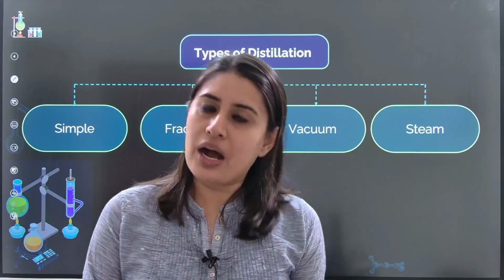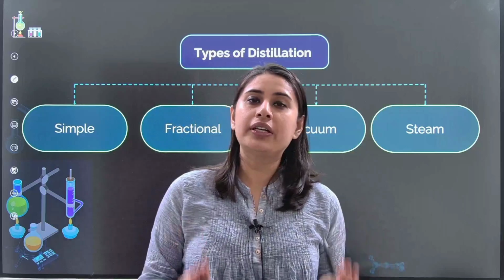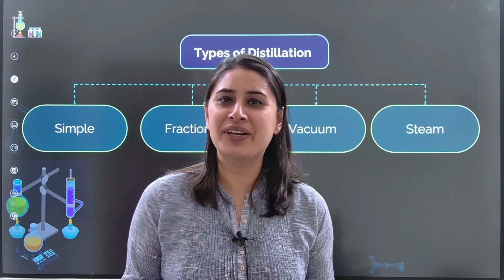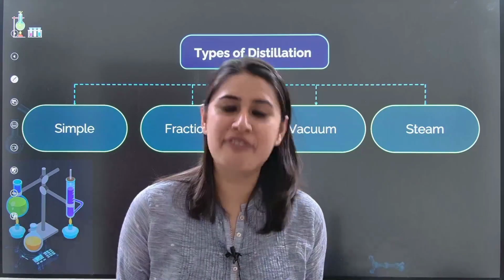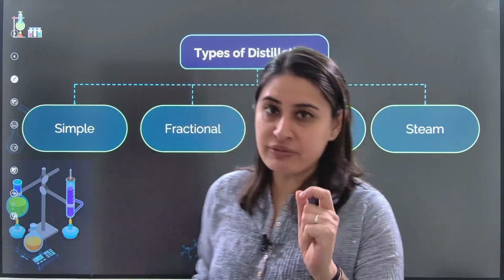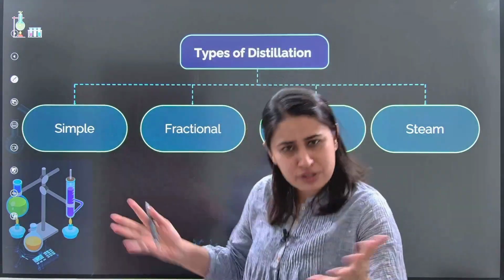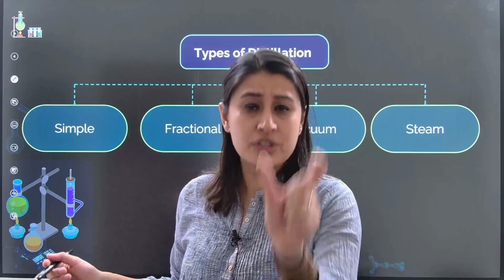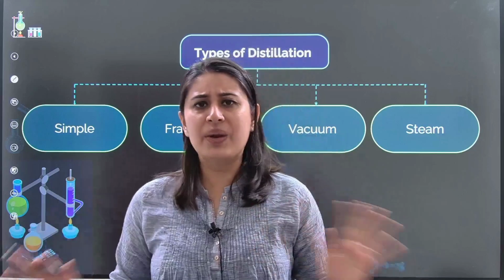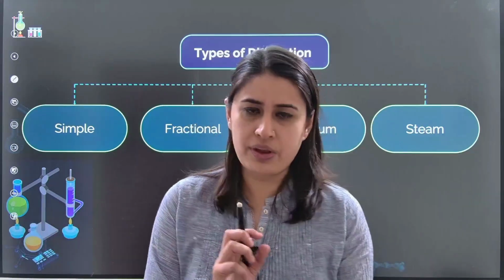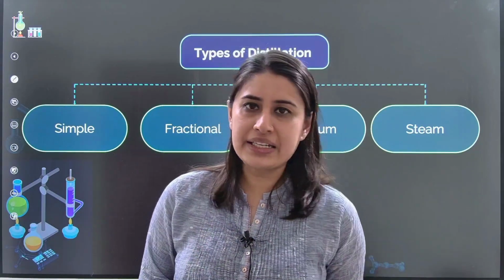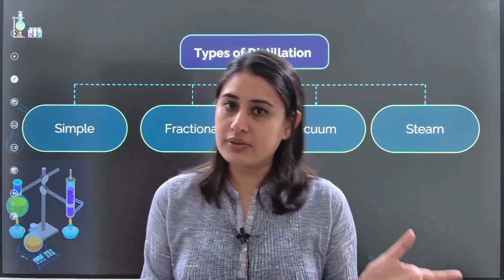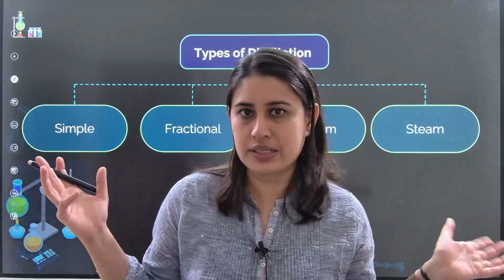Now let's talk about all the different types of distillation, for which you were asking for a trick. There is no trick, you have to know it. The first type of distillation is simple distillation, which is very simple, wherever there is an appreciable difference in boiling point, 20 degrees Celsius plus. So if there is A at, let's say, 80 degrees Celsius and B at, let's say, 140 degrees Celsius, how can we separate the two? Let's make use of distillation.